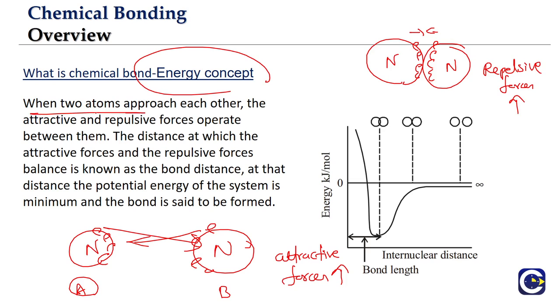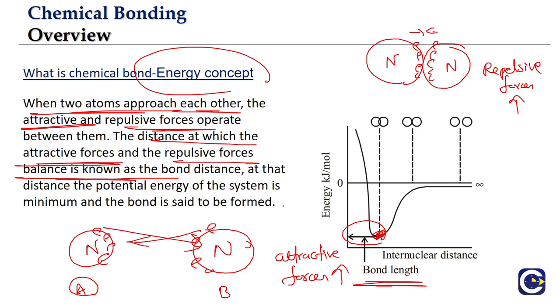So when the two atoms are approaching each other, what are the different types of forces operating between them? There will be attractive forces and there will be repulsive forces. So the optimal distance, henceforth we will be calling it the bond length. What is this bond length? It is the distance at which the attractive forces and the repulsive forces balance each other. When they both balance, it is a kind of equilibrium, isn't it? So that distance is what we are going to be calling the bond length or bond distance.